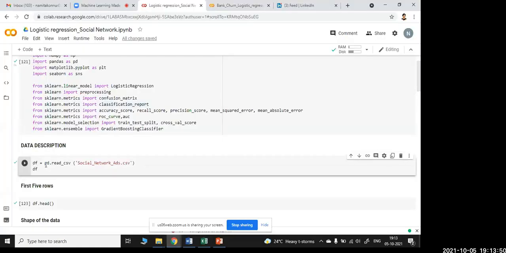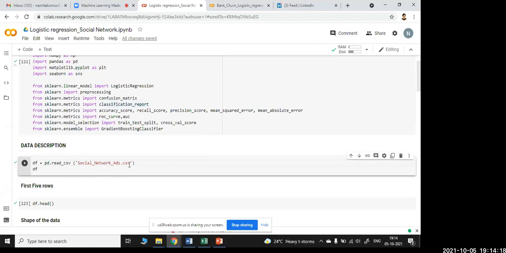So here I have defined it as pandas pd.read_csv, in brackets social_network_ads.csv. So this is a part where we have to load the data set. This is required for every algorithm or every model or every analysis which we use, we have to load the data set to analyze it.